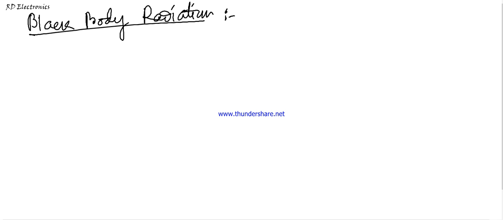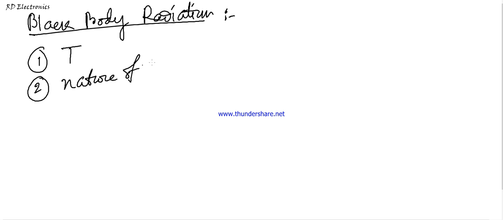I repeat, the amount and the characteristics of this radiation from any body depend on two factors. Number one is the temperature of that particular body, that means temperature in the Kelvin scale, and number two is the nature of the surface. This is a very important part. From the black body theory, it is mentioned that the same body will also absorb radiation falling on it.